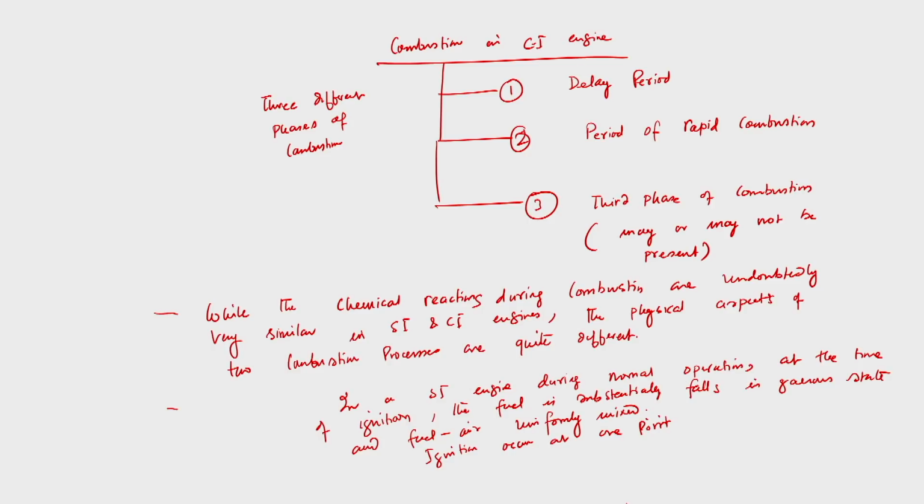Ignition occurs at a given point and flame combustion is initiated, that means we can have a visible flame, and when that flame is produced, that reaction is basically exothermic, we get huge heat. That heat raises the temperature of the surrounding charge, and there again the charge will ignite, and again we can see a visible flame, and in that way overall combustion is completed, almost in a uniform manner.